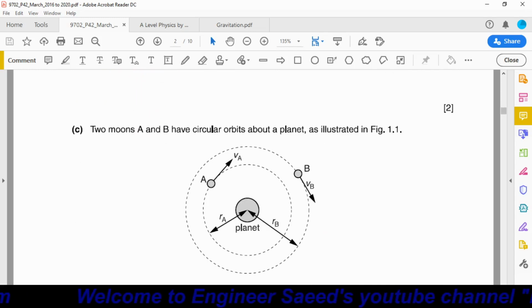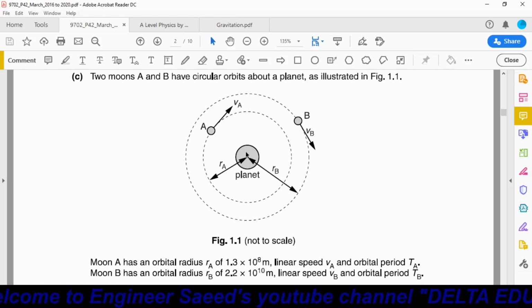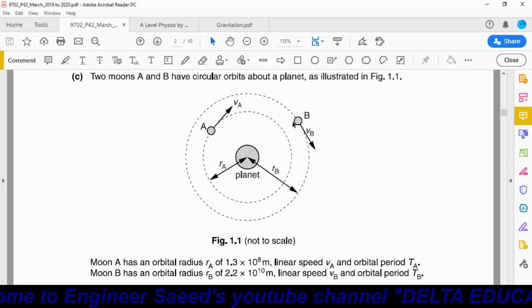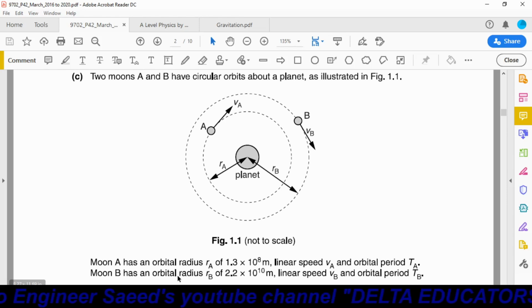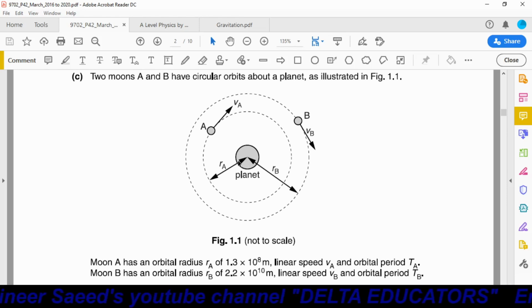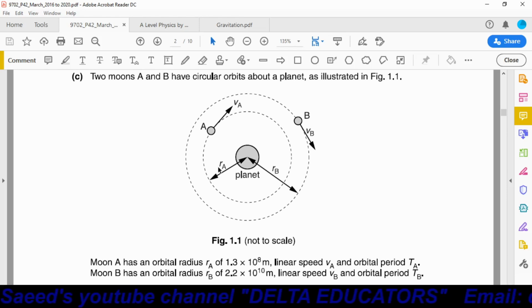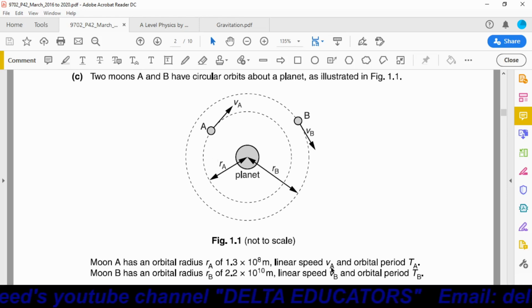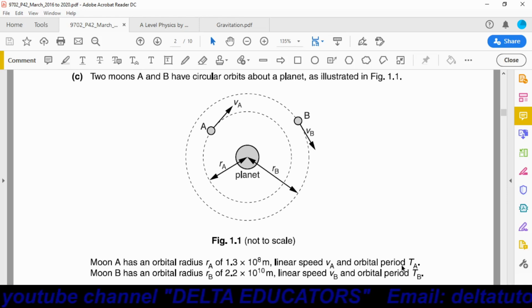Okay, part C. Two moons A and B have circular orbits about a planet as illustrated in figure 1.1. This is figure 1.1. This is the planet. These are two moons A and B, and these moons are moving around this planet. Now moon A has an orbital radius Ra of 1.3 into 10 power 8. The numeric value is 1.3 into 10 power 8. Its linear speed is represented by Va, and its orbital period, meaning time period, is represented by Ta.